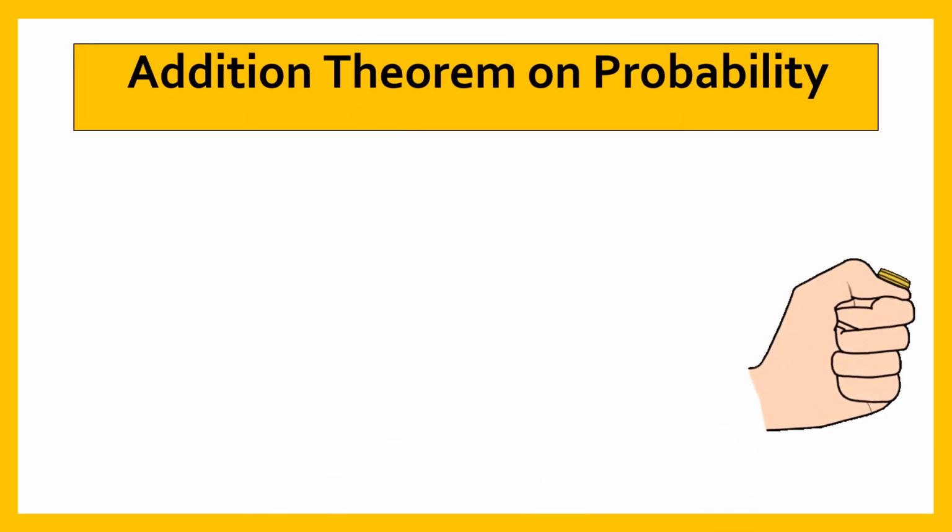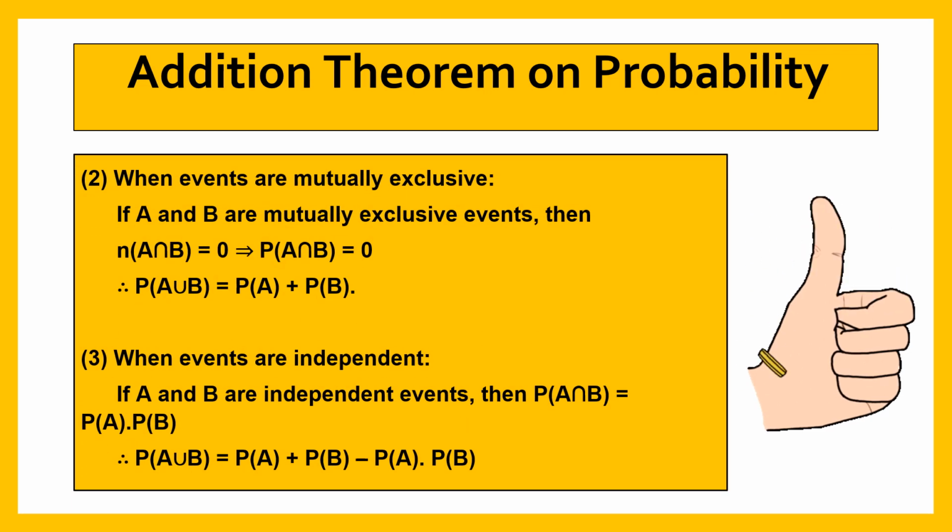Addition theorem on probability. When events are mutually exclusive, that is, if A and B are mutually exclusive events, then we can use this formula. Now, when events are independent, if A and B are independent events, then we can use this formula.